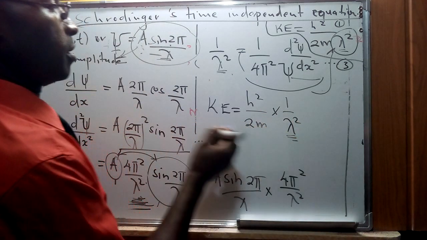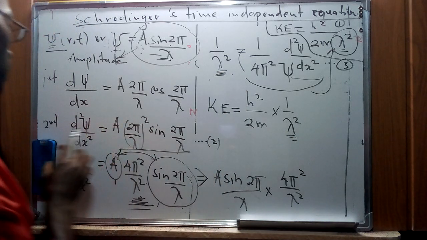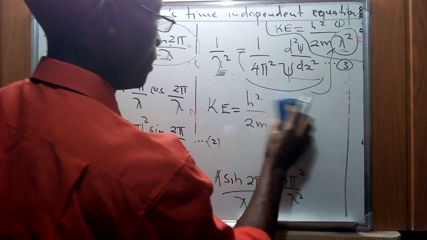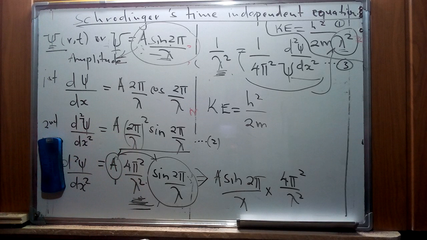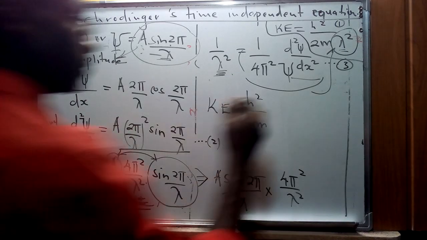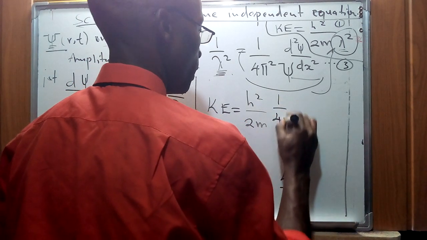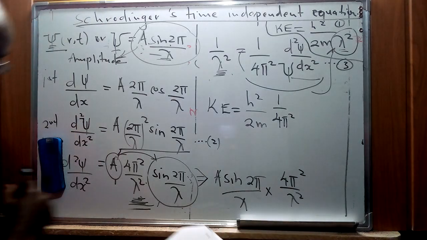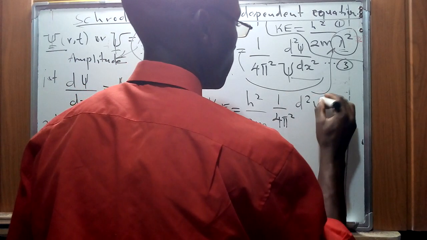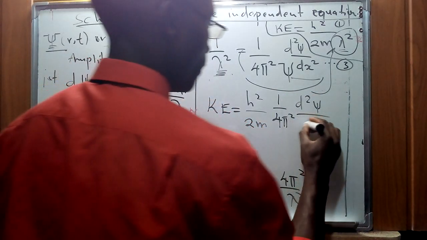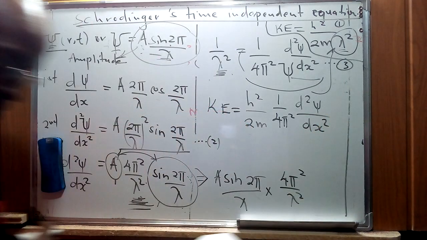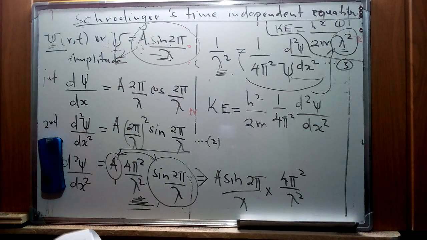So I'm going to do this substitution for this specific equation, and therefore arrive at an equation represented as 1 over 4 pi squared d squared psi over dx squared. So that forms a way in which we can represent kinetic energy using that specific function.